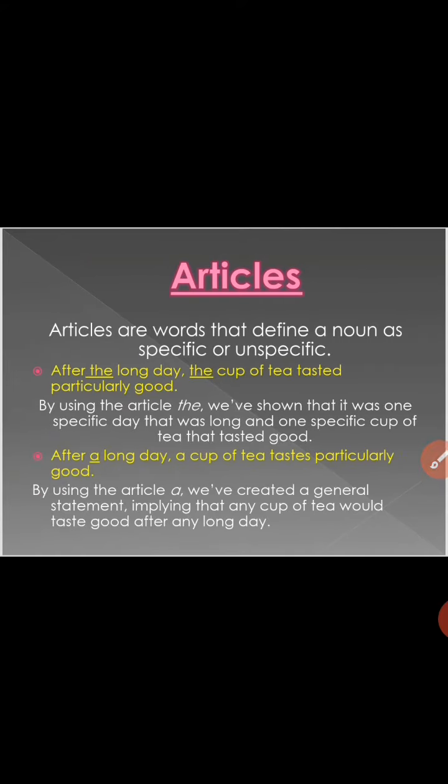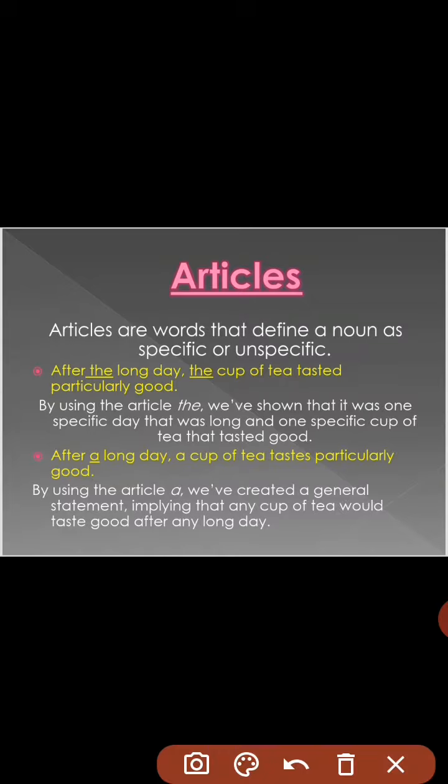So the next exercise is articles. Now here you have a question that rewrite the following paragraph, put in articles a, an, and the to replace where necessary. So first of all, you need to understand what articles are.